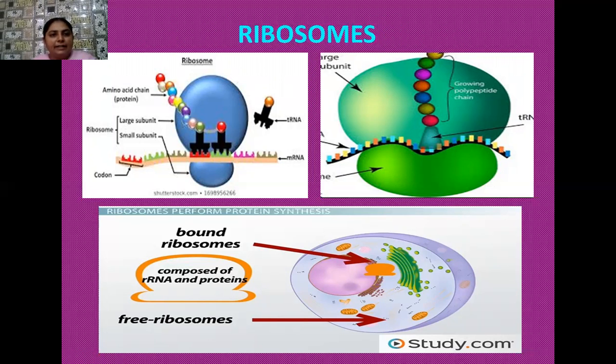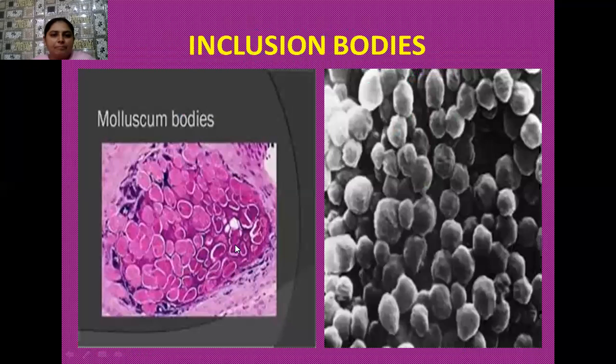One end is in contact with messenger RNA, and the other end is a little bit far away. With the help of its first end, it reads the codons present on the messenger RNA, and on its other end, it attaches the corresponding amino acids. In this way, transfer RNA is supplied by these ribosomes. And besides transfer RNA, whatever proteins are synthesized are later stored in the ribosomes. That's why ribosomes are known as the protein factory of the cell.